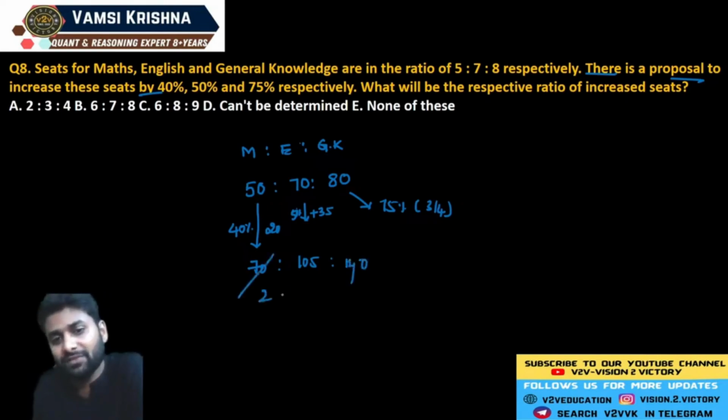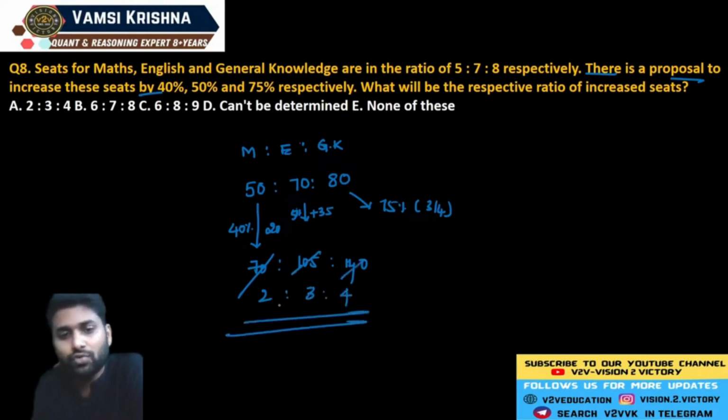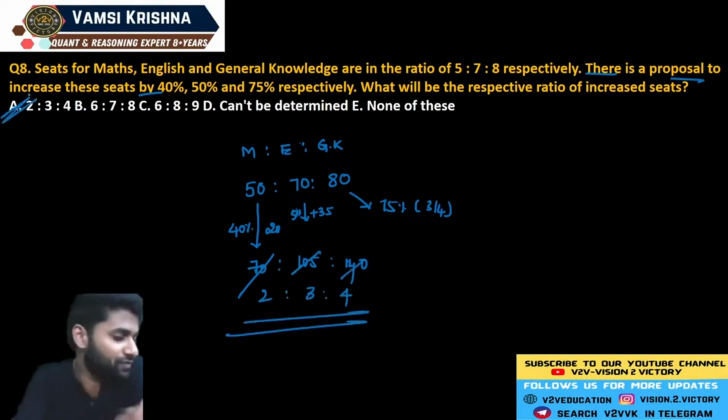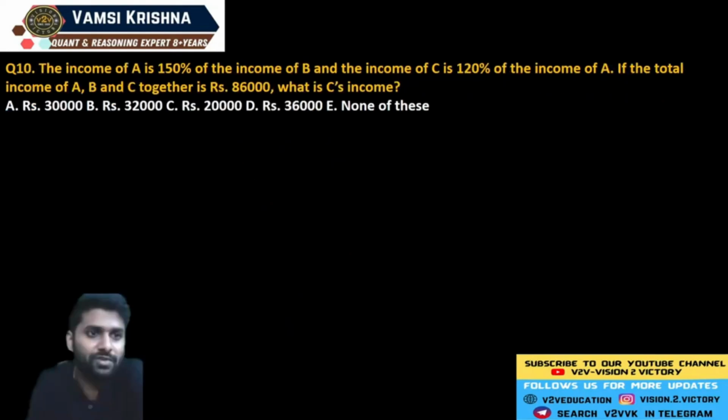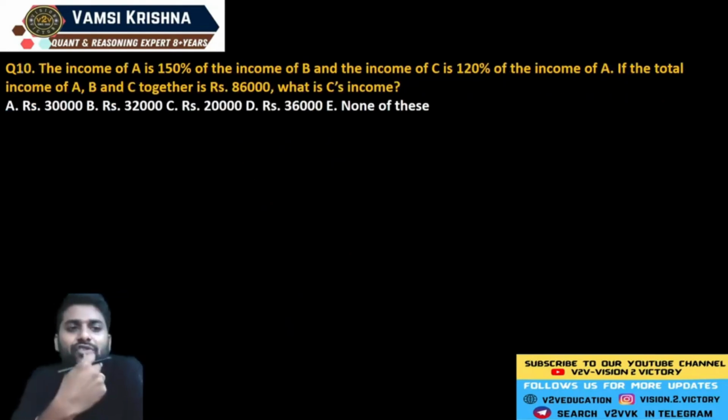You can cancel 35 twos, 35 threes, 35 fours. Now the new ratio becomes 2 is to 3 is to 4. That's the new ratio. This is the ninth question. See the ninth question here.